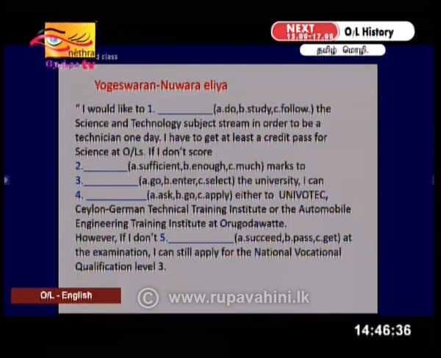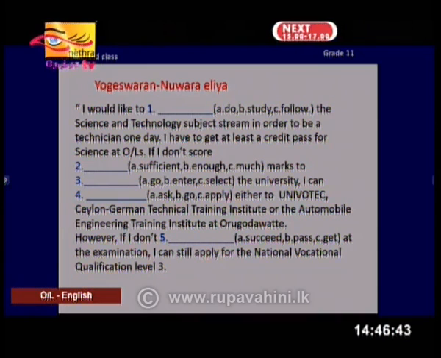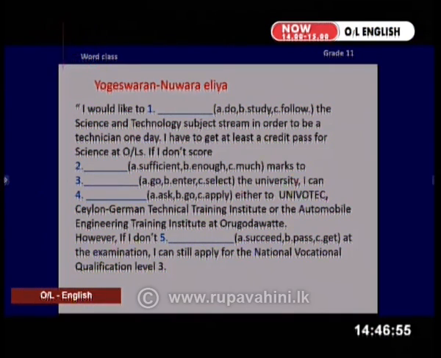To do this activity, I want you to open your pupils book to page number 115 and see the second paragraph. I would like to blank, you have 3 options within brackets, the science and technology subject stream in order to be a technician one day. I have to get at least a credit pass for science at all levels.